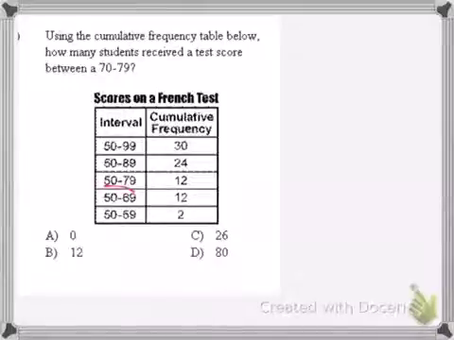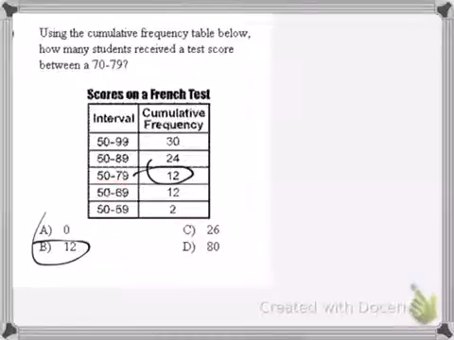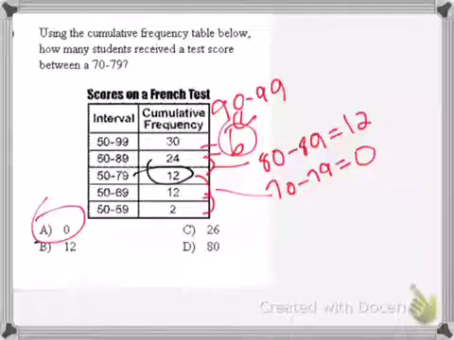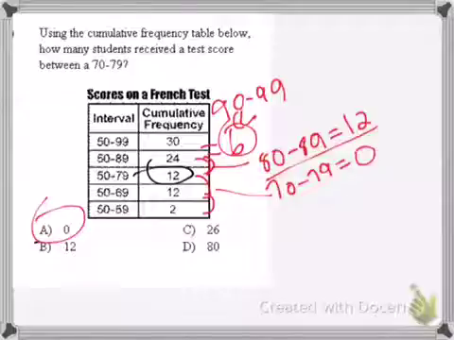So we notice it's decreasing each time, and it's showing the previous interval that it had. So from 90 to 99 we're going to have 6 people, and then we keep going down the next interval here, from 80 to 89 we have 12 people because 24 minus 12 is 12, and then from 70 to 79 we'll have